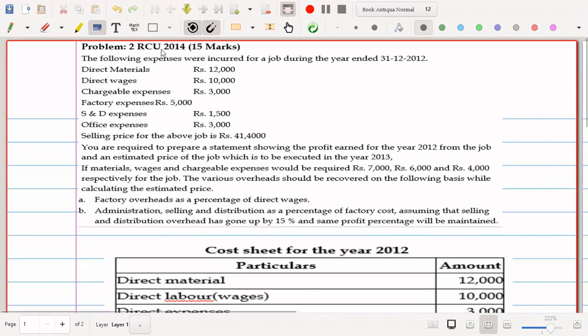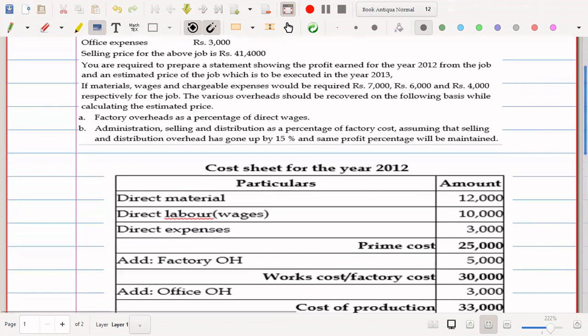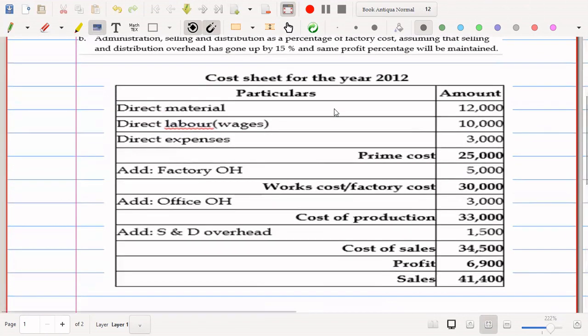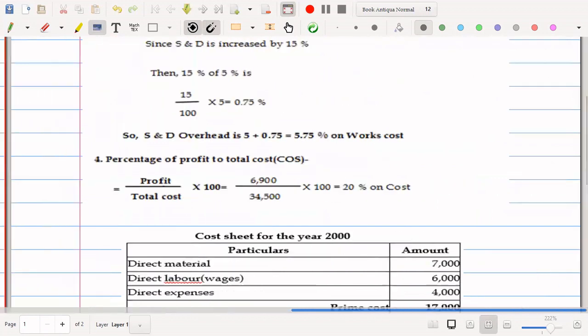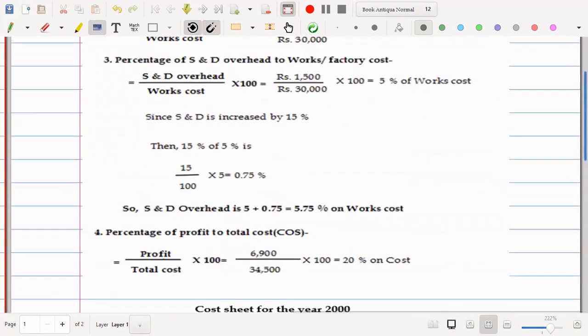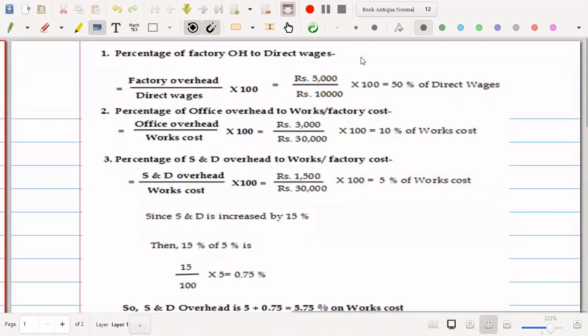So as per this 2012 cost sheet, it's easy. Just make an entry as it is given. So direct wages, material, expenses, we add, prime cost, and to this we add factory overhead, we arrive at works cost, and finally sales, and the balancing figure will be the profit. And as per the working note, you have to do this working note. So percentage of factory overhead to direct wages.